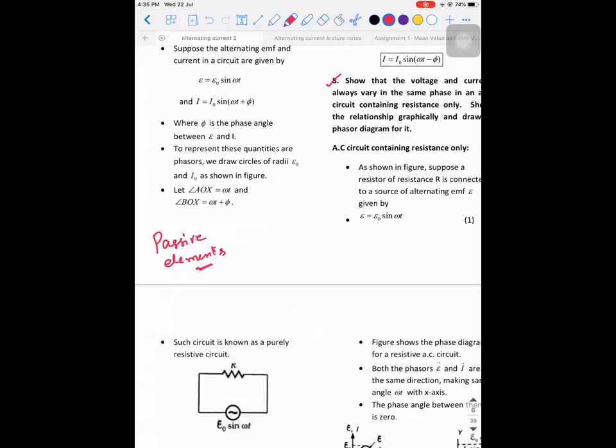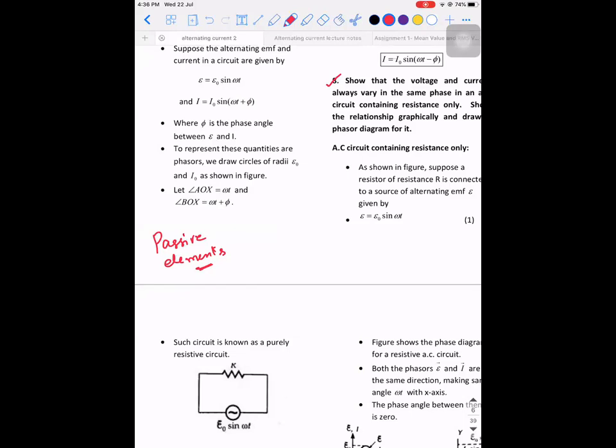When you talk about current electricity, you have 2 types of elements: active elements and passive elements. What do you mean by active elements?